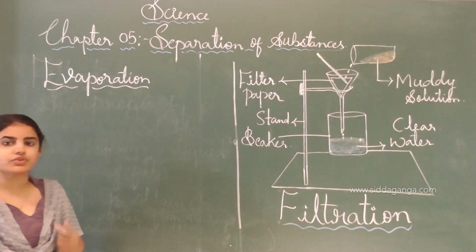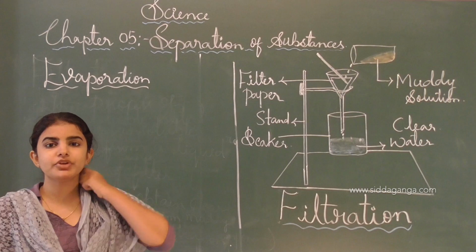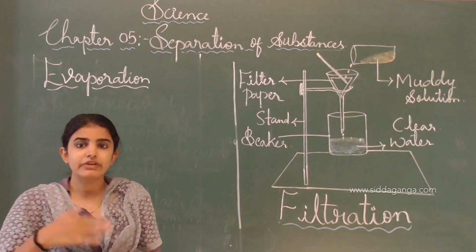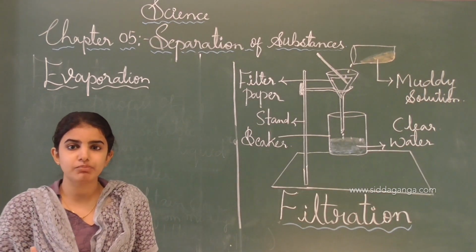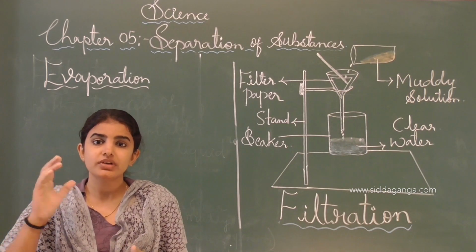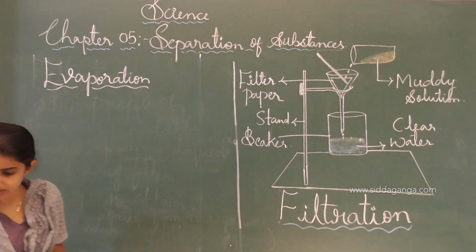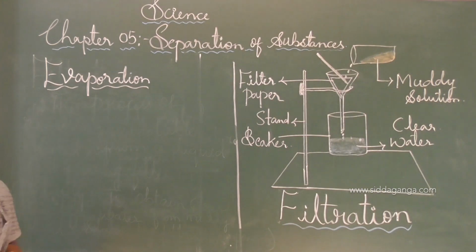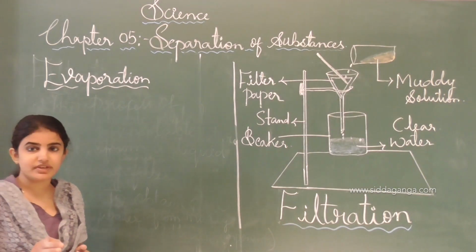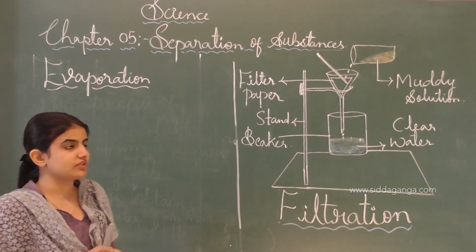Next we shall move on to the evaporation process. Evaporation, as the name indicates, evaporates. When the liquid boils, it evaporates into steam. The process of conversion of liquid into vapor state is called the evaporation process.